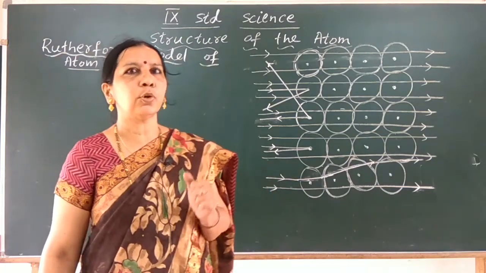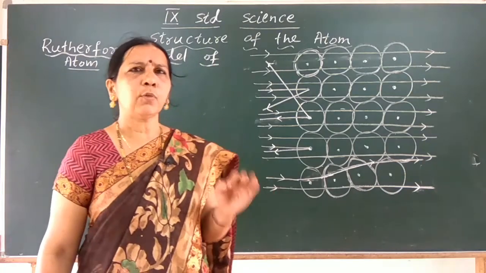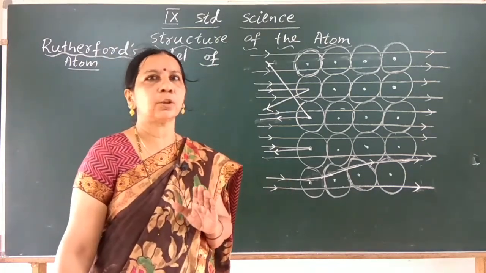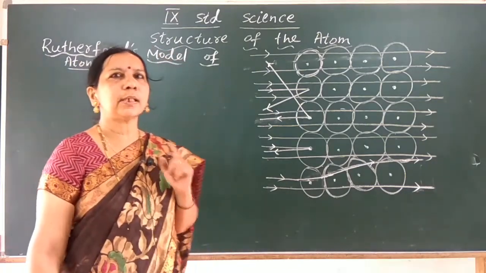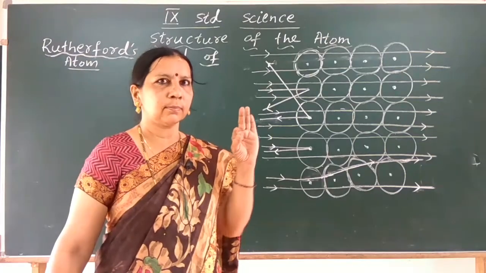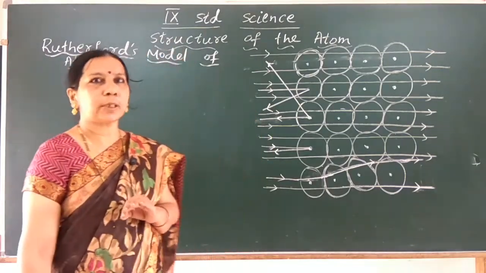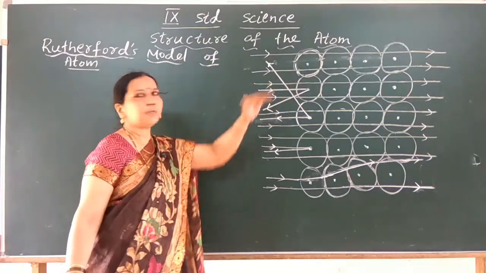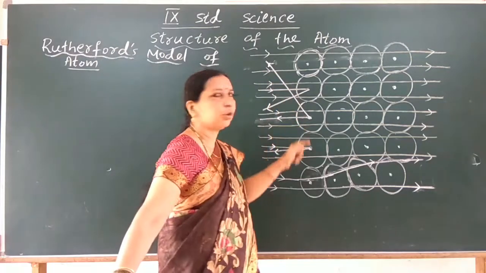Why did he select gold foil only? It can be hammered into a very thin sheet. He wanted as thin a sheet as possible. So he selected gold, a highly malleable metal, and just 1000 atoms thick. He used a 1000 atoms thin sheet for his experiment. What did he do? He passed fast moving alpha particles through the gold foil.